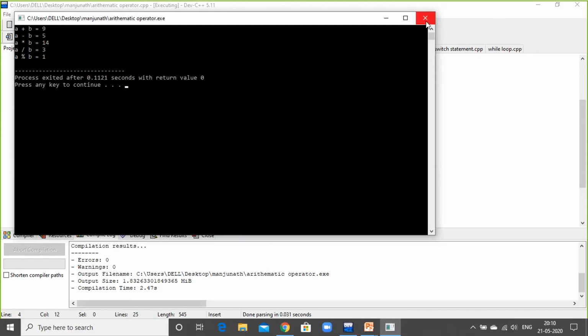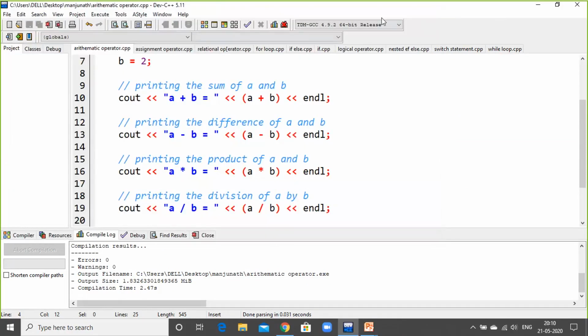Now I'll close this and ask for any queries on these arithmetic operators. You can ping your queries in the chat box.